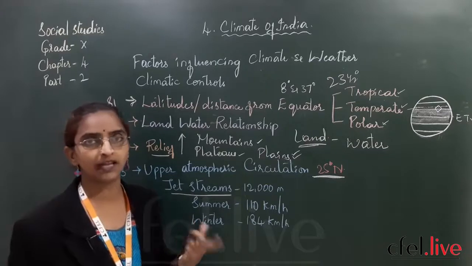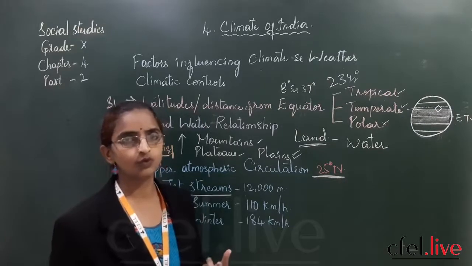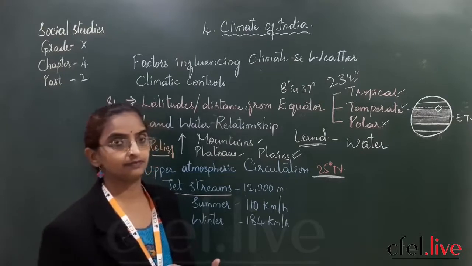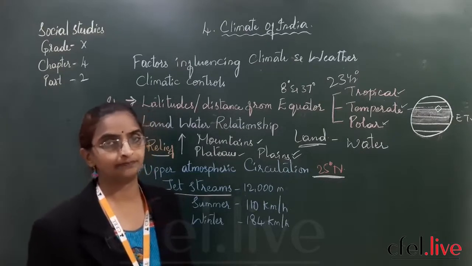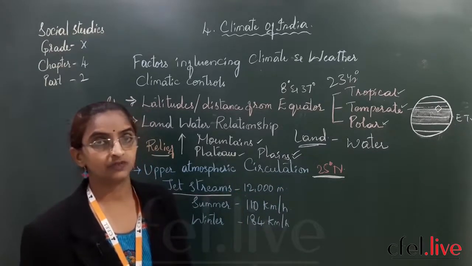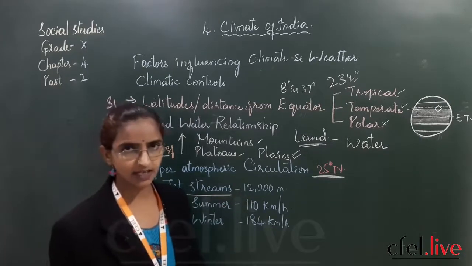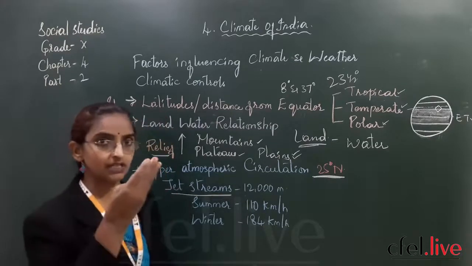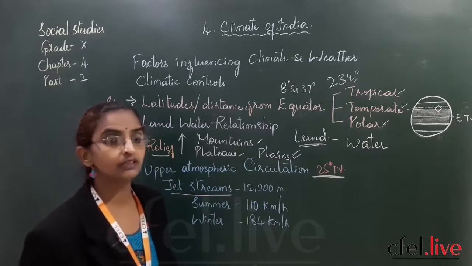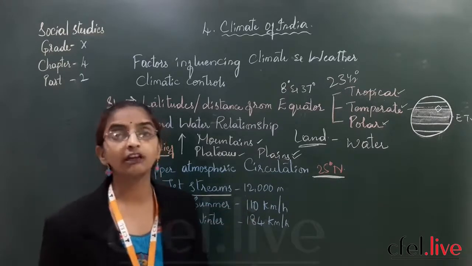Jet stream, like jet plane. Jet means something very fast moving. As these winds move with greater speed all the time over this 25 degrees north latitude, they are called jet streams. They are at 12,000 meters height above the earth surface, and they move with a speed of 110 kilometers per hour during summers and 184 kilometers per hour during winters.